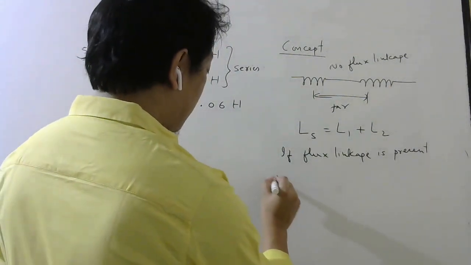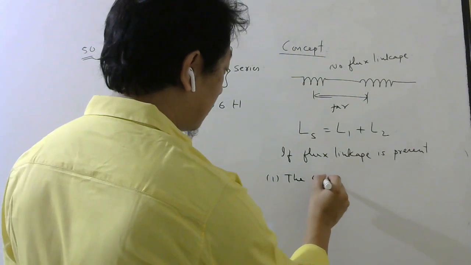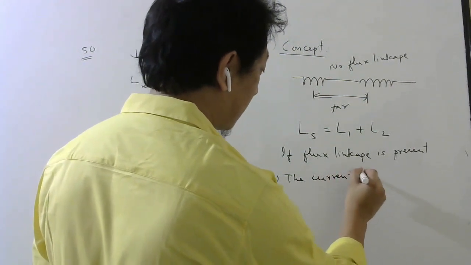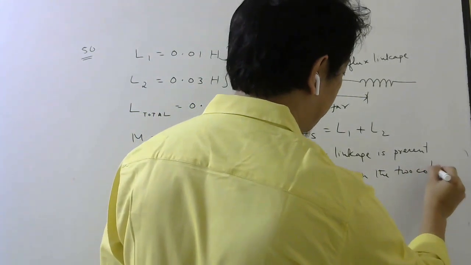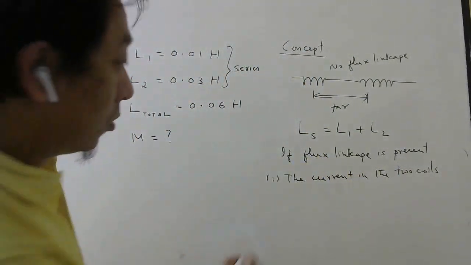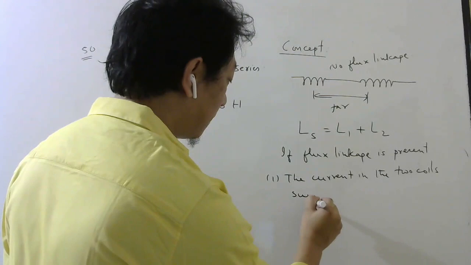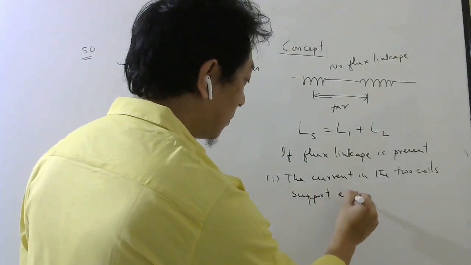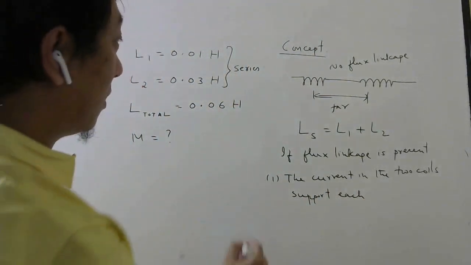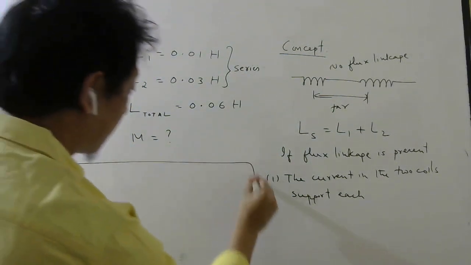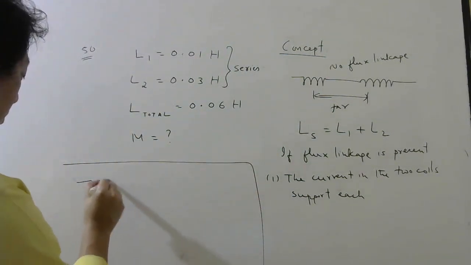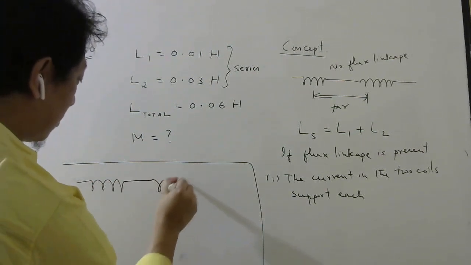One is the current in the two coils support each other. Support each other means, let me try to first explain here. Current in one coil is like this, current in another coil is like this.